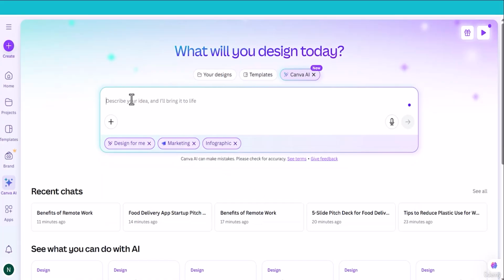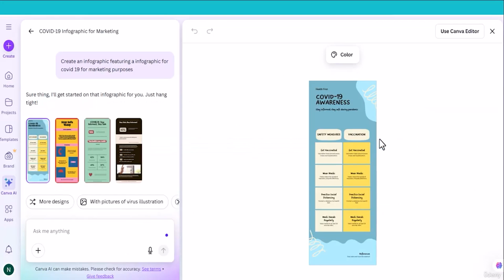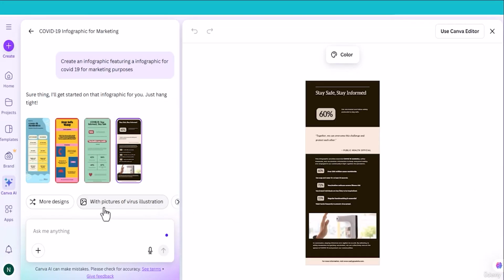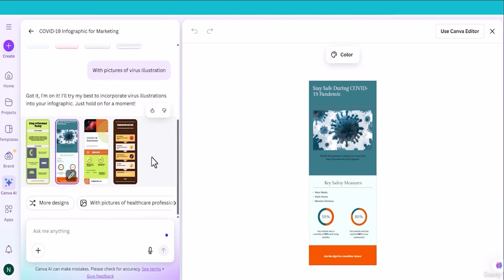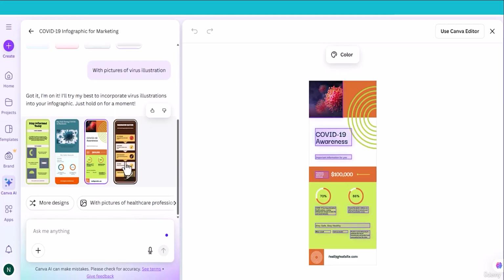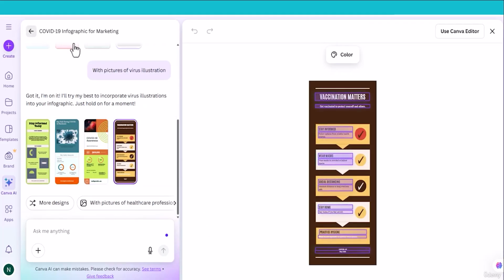Let me create an infographic. Create an infographic for COVID-19. Click submit. Here is a beautifully designed infographic about COVID-19. Let me click with pictures of virus illustration. It will add pictures of virus. This one is good, the deadly coronavirus image. So with Canva AI you can create infographic.